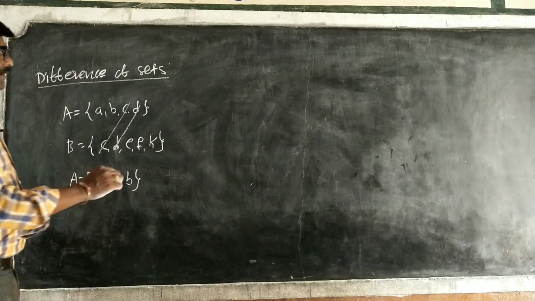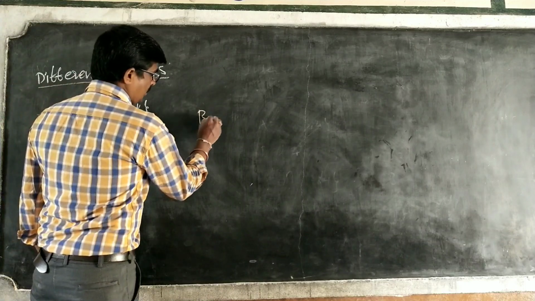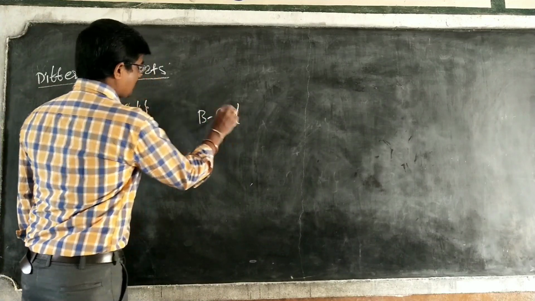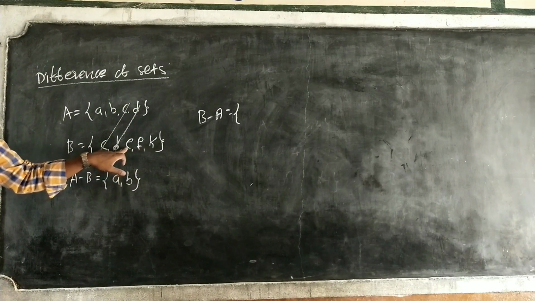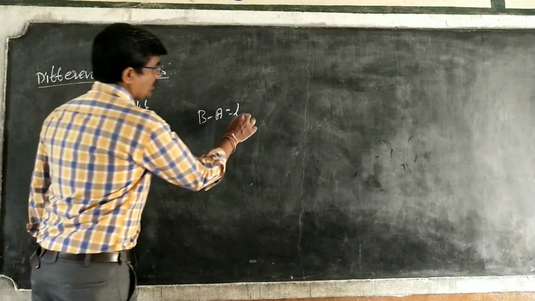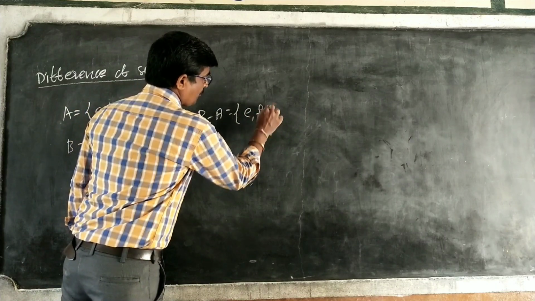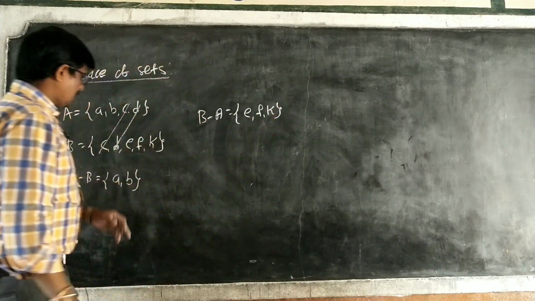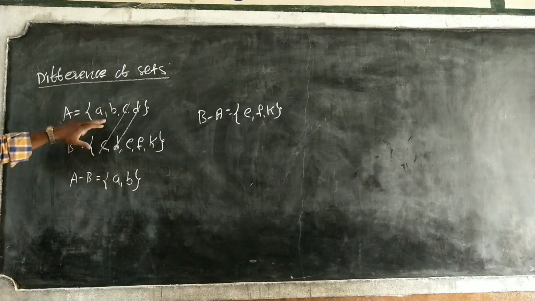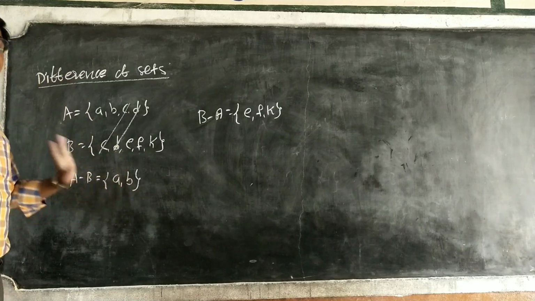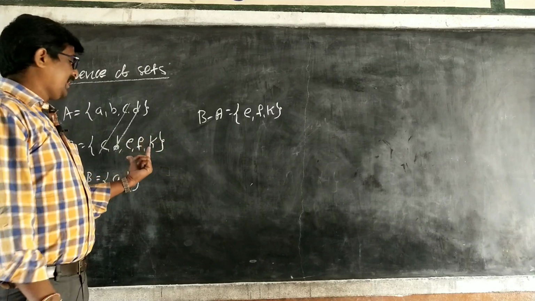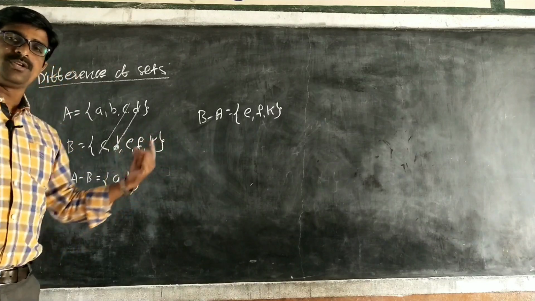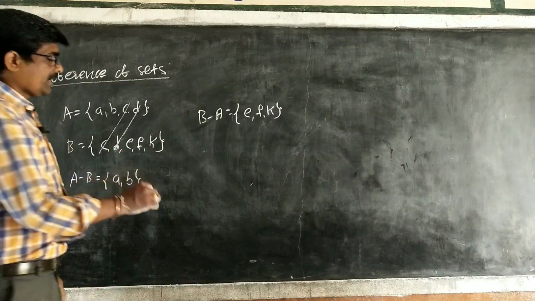B minus A is also the same. How to remove common elements? What is remaining? E, F, K. Common elements have to be removed, then which are remaining, write those only. That is B minus A, meaning the remaining elements of B. Same concept, understand? Okay. Let us take another example.